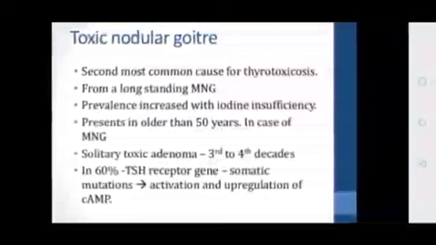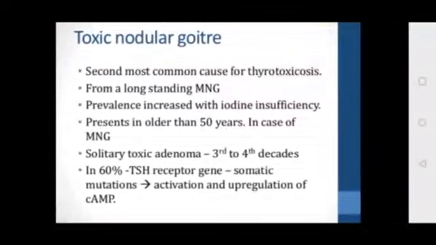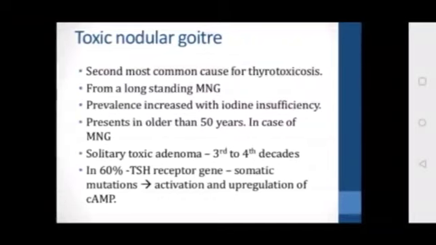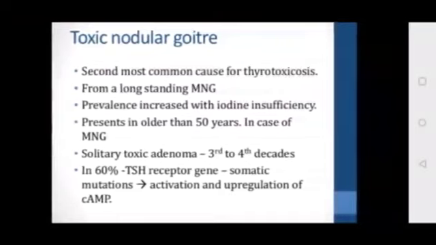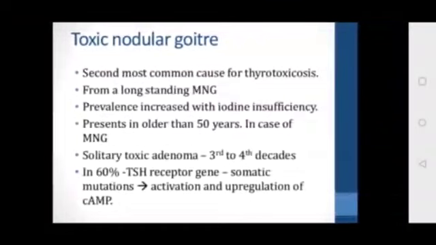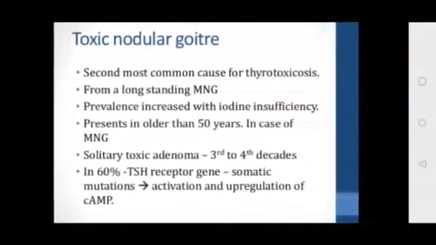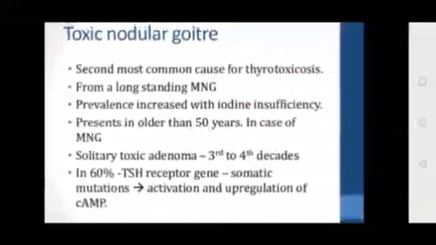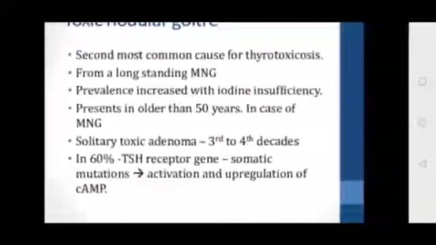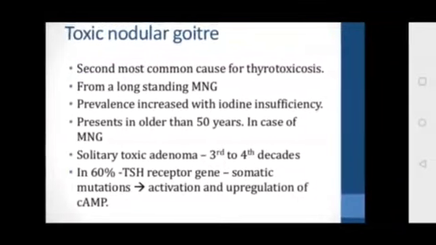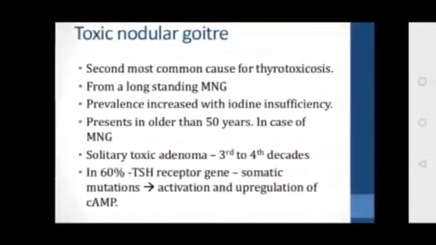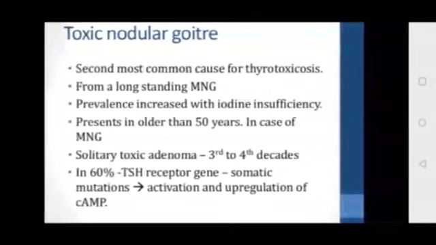It presents in those older than 50 years, and in case of multinodular goiters, usually in the middle age and elderly, and is very infrequently associated with eye signs. Unlike in Graves disease, usually there are no eye signs in this. In most cases of toxic nodular goiter, the nodules are inactive, and it is the internodular thyroid tissue that is overactive. And usually, as we already discussed, in the third to fourth decade, in 60% of the patients, a somatic mutation in the TSH receptor gene leads to activation and upregulation of cyclic AMP.